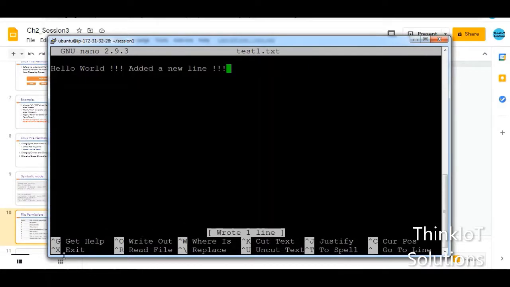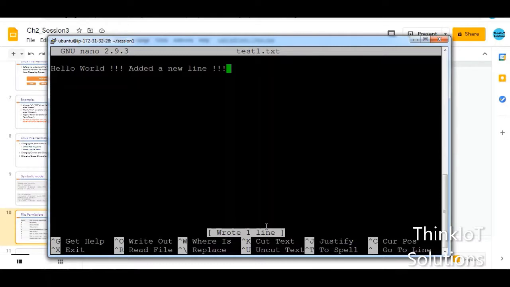But before I press Ctrl X, you see it has said wrote one line, it did not give me any error. In the earlier case it had given me an error, that is permission denied. But in this case it did not give me any error, so it has written into that file because the user has got the write permission.